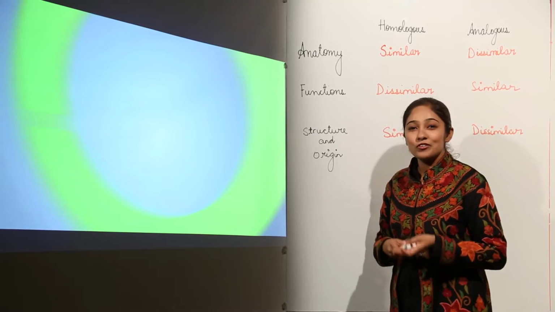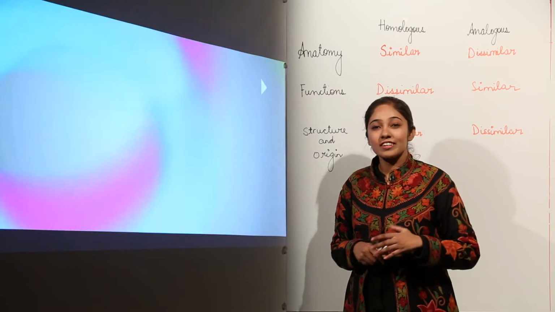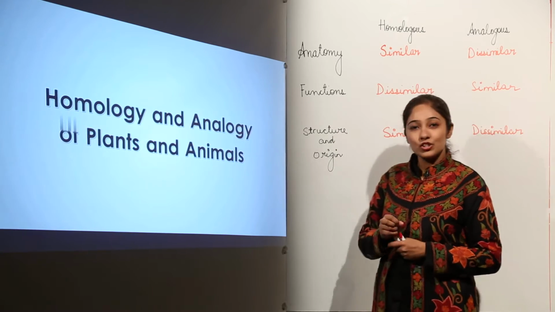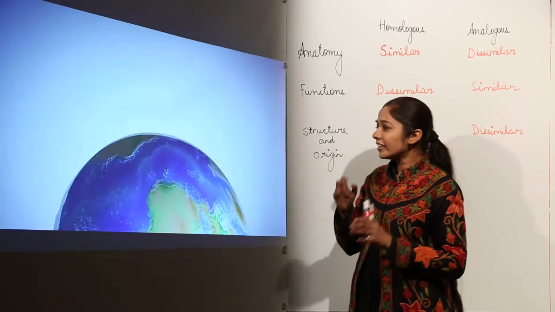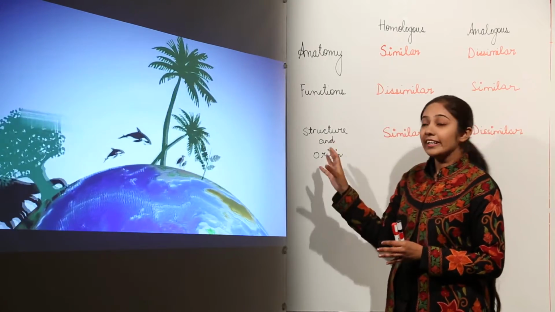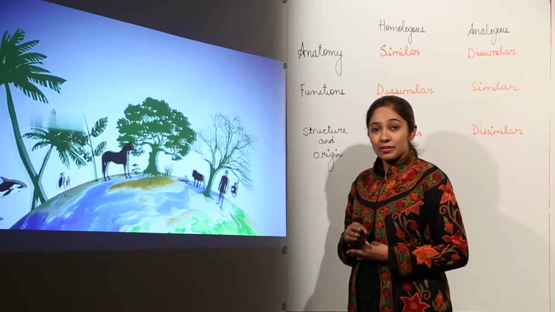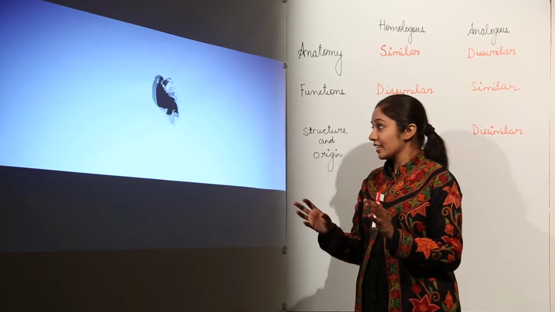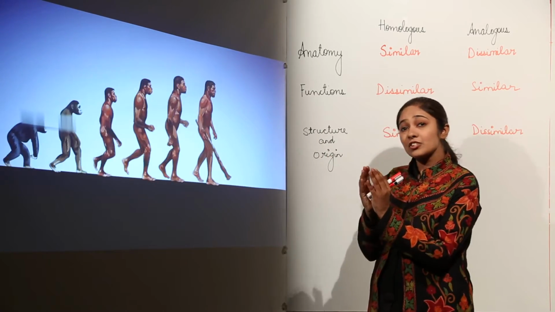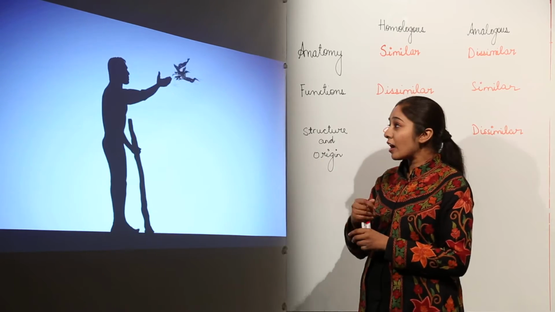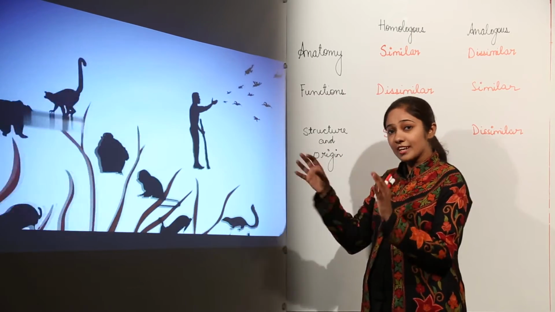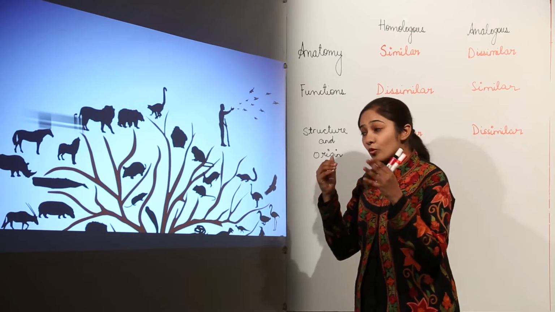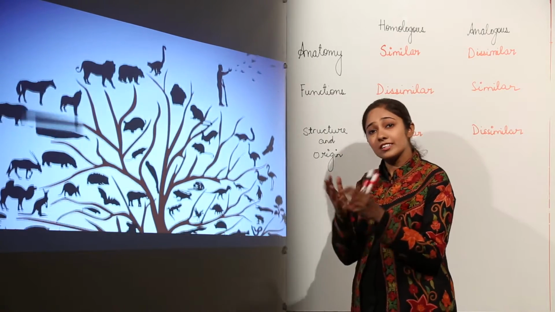Let us recall what we have done in case of homologous organs and analogous organs so far. Let us start with homology and analogy of plants and animals. As you have already discussed, these provide evidences for evolution, means they provide an evidence of how we have evolved, of how we have such a rich diversity. So, they also tell us about ancestry, who were our ancestors, how we have originated.